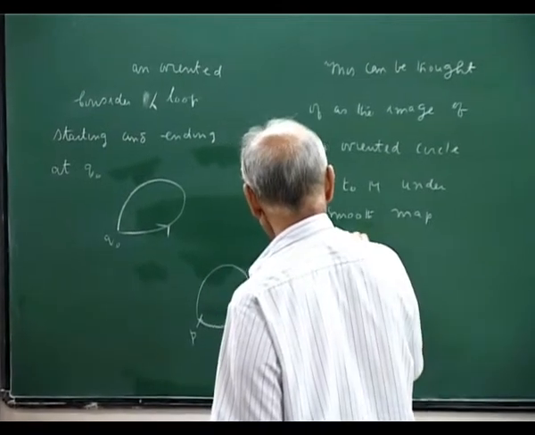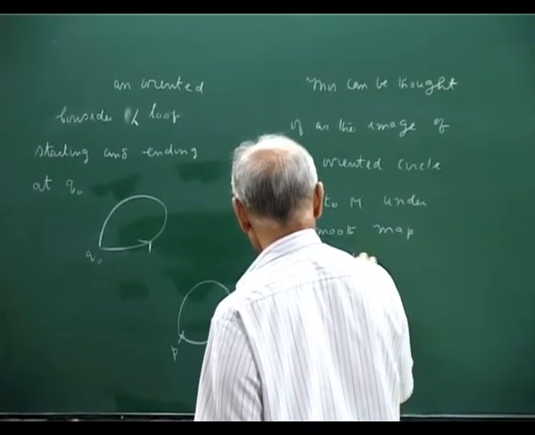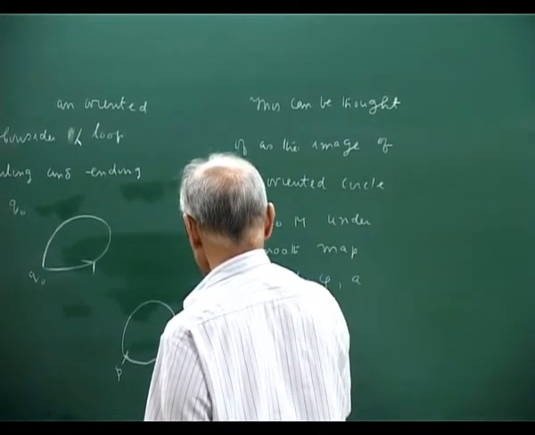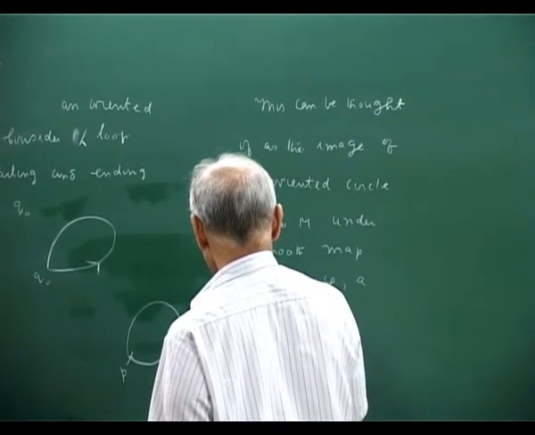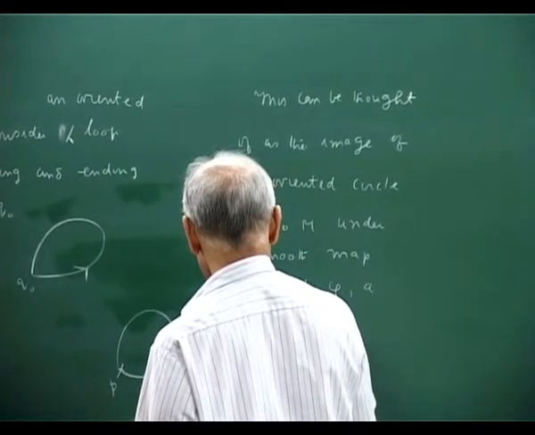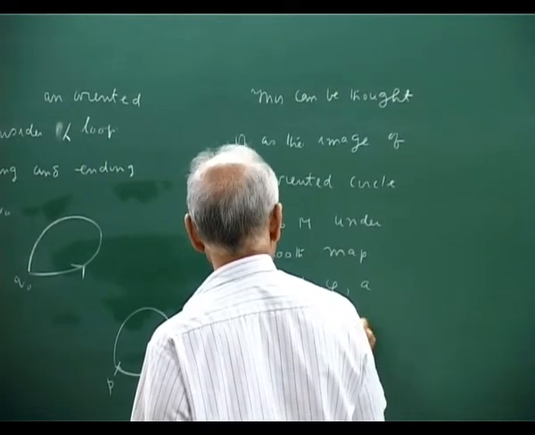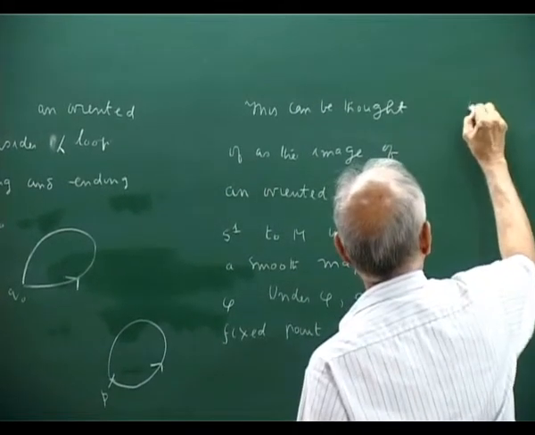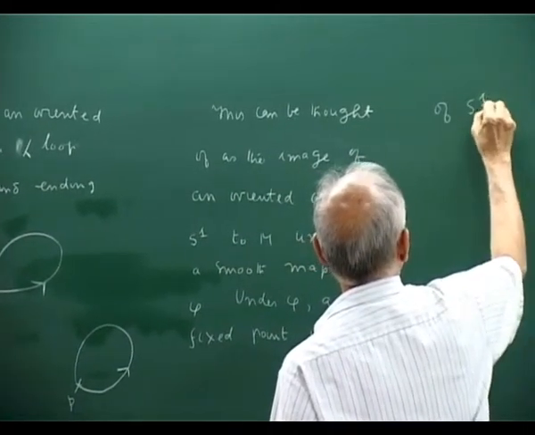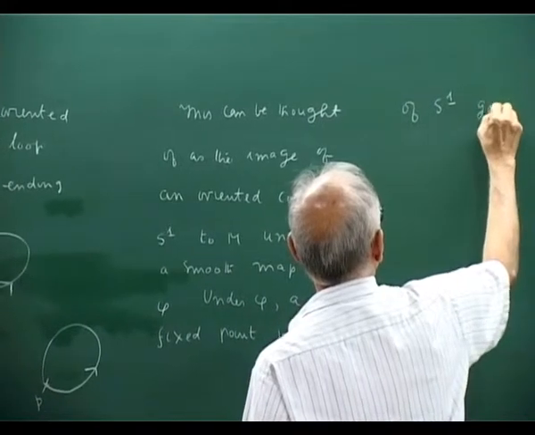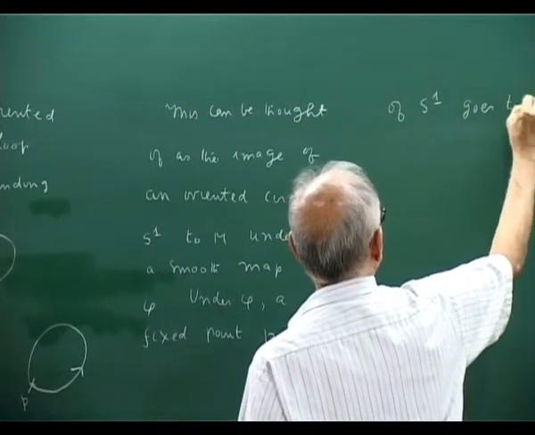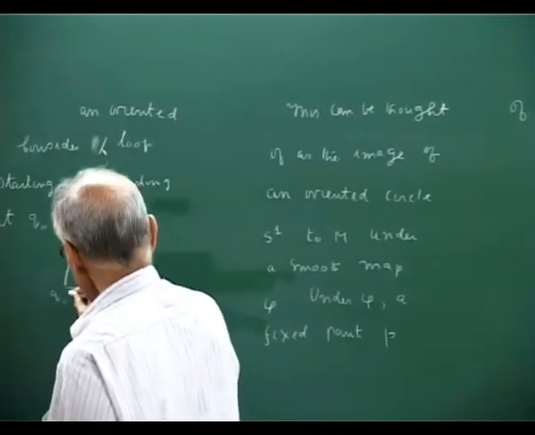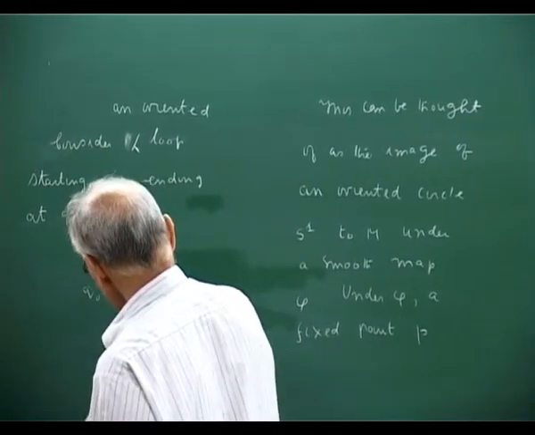So you map it, this circle here, this point here goes here.